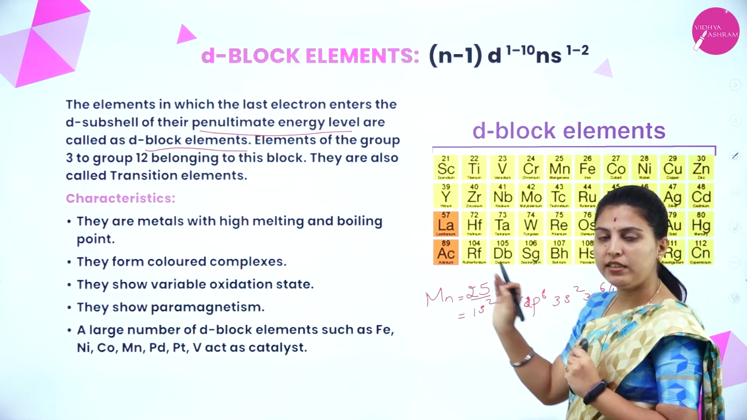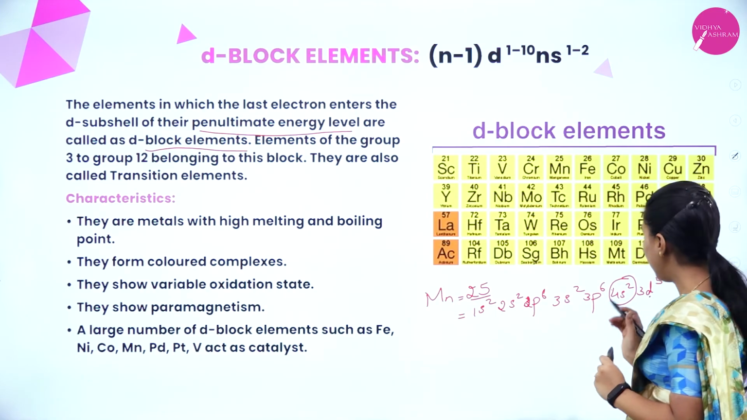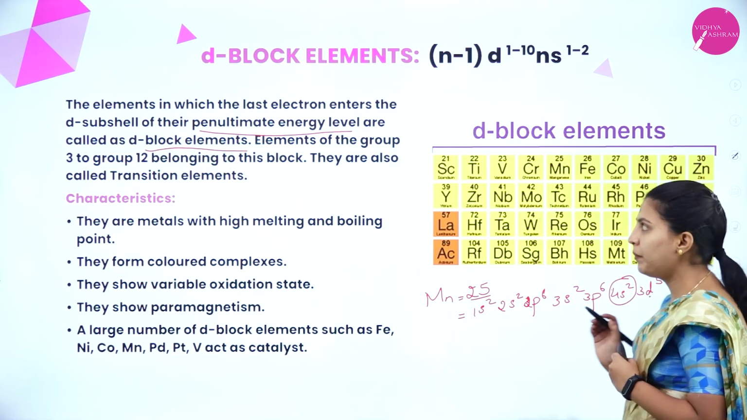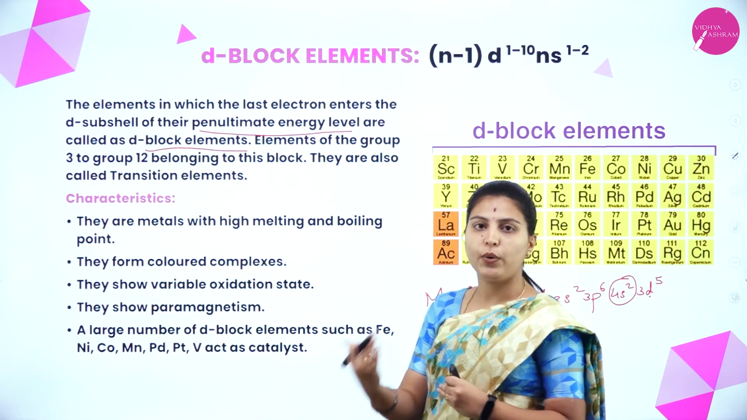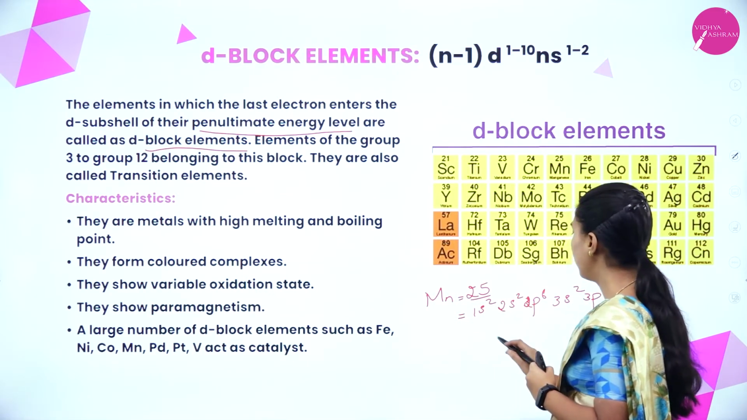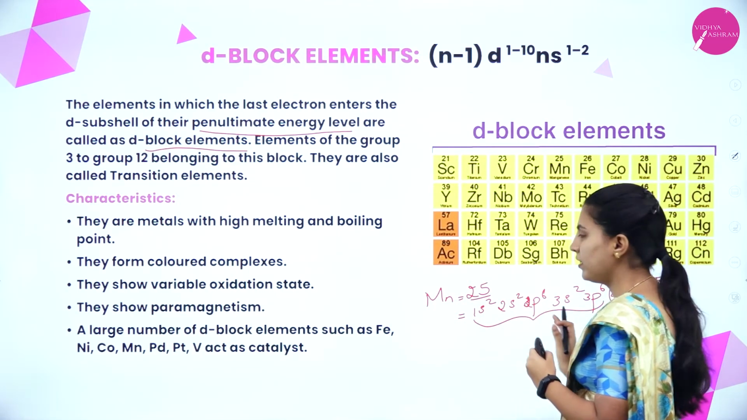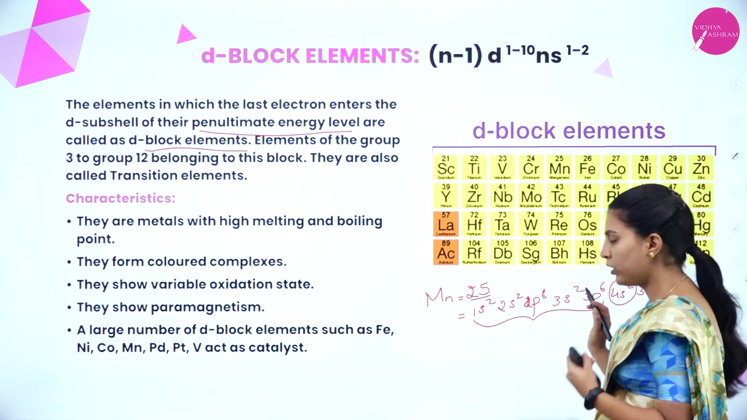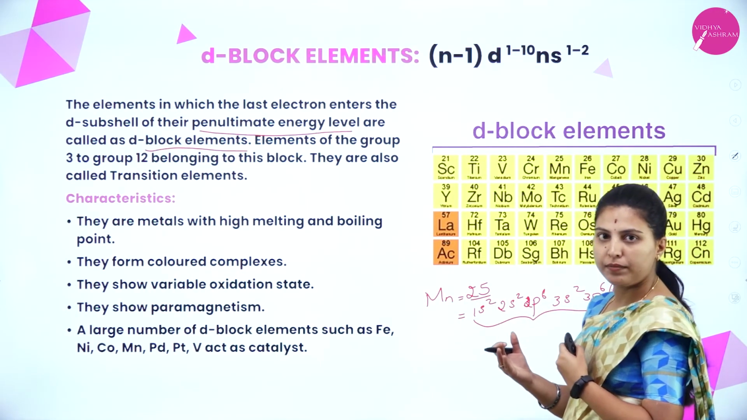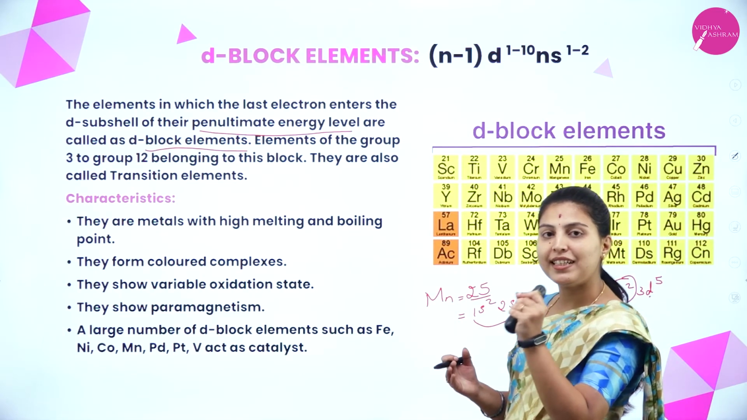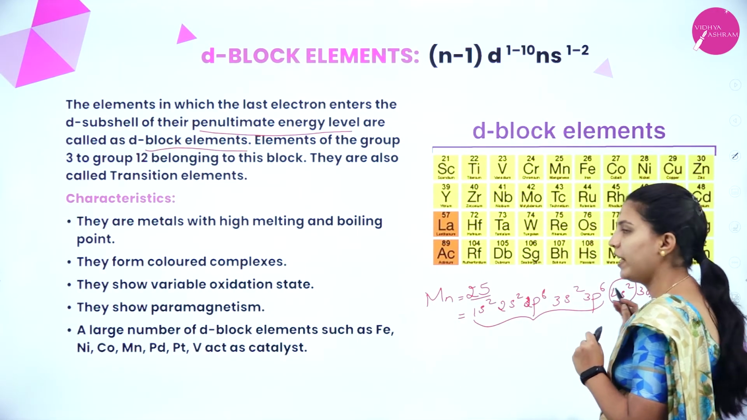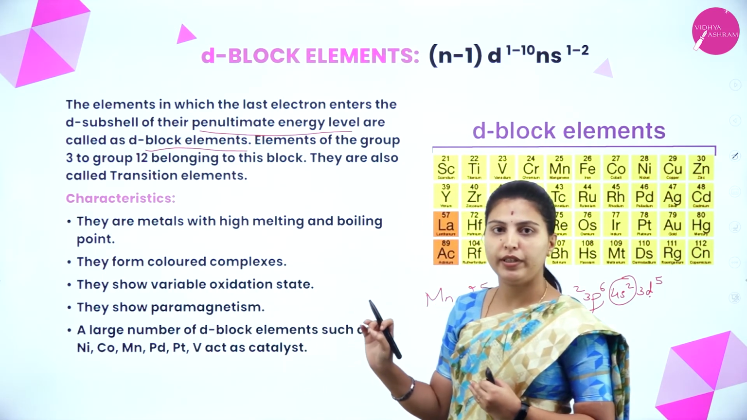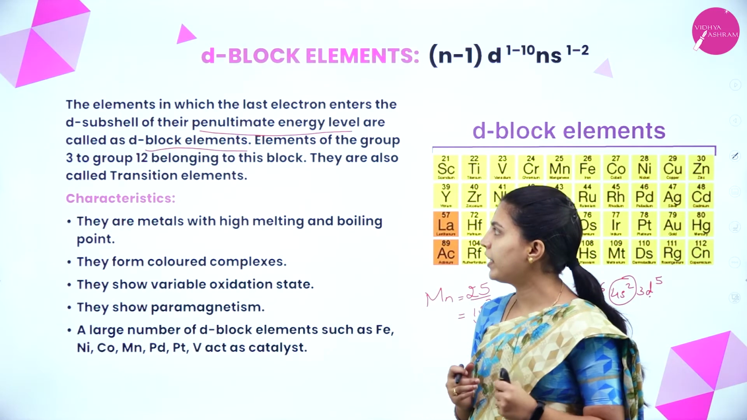In the D block elements, the last electron will reach the last but one orbital. That's why we call it the penultimate energy level, the last but one. I hope you have understood. 4s is the outermost energy level, we know that, and 3d is before that. But in the D block elements, the last electron is reaching the 3d rather than 4s. The 4s is filled first, and later the 3d is filled. So we call it the penultimate energy level.